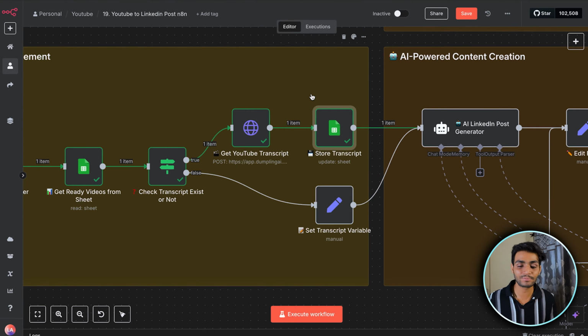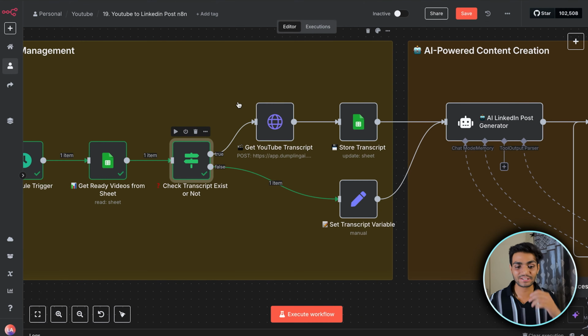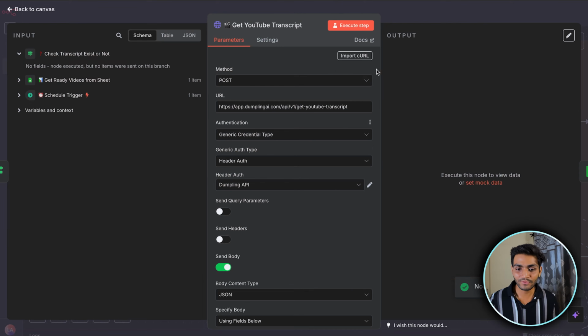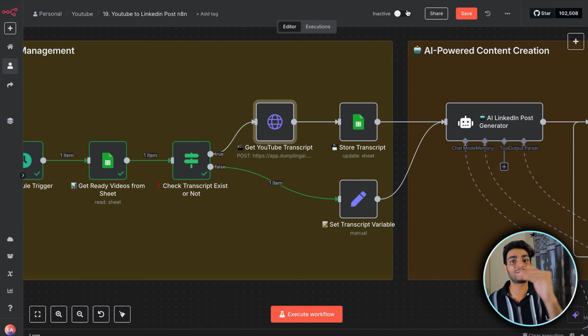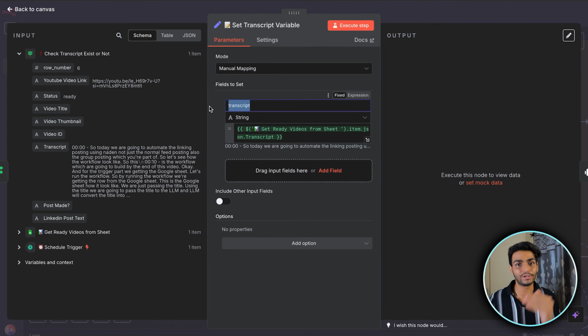Now what if our transcript is already there? So I'll execute this again. Now we'll get the same row number 6, and we'll check if a transcript exists or not. Now it is existing. So from this you can see that we were passing the transcript as a variable, so we need to set this variable. You can see we are setting the transcript variable over here.